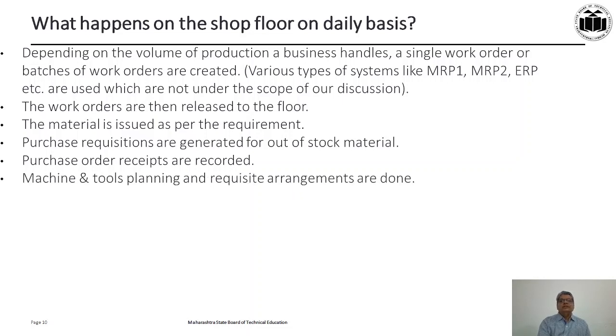Then machine and tool planning is done. You have to plan for the machines, on which machines you are going to process, what tools are required, what jigs and fixtures are required. So planning is to be done before you start, and you have to do all the requisite arrangements before you start the production. Now you have to allocate labor.